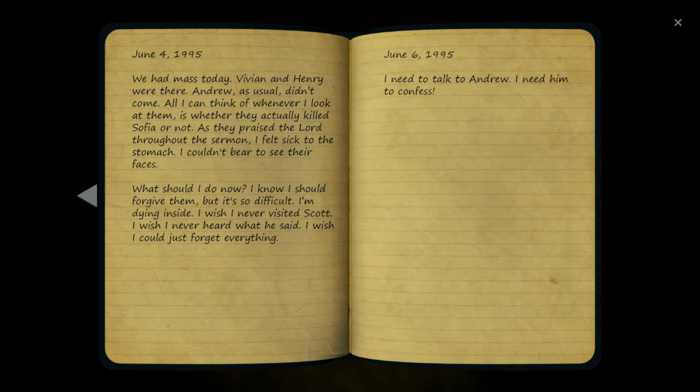We had mass today. Vivian and Henry were there. Andrew, as usual, didn't come. All I can think of whenever I look at them is whether they actually killed Sophia or not. As they praised the Lord throughout the sermon, I felt sick to the stomach. I couldn't bear to see their faces. What should I do now?